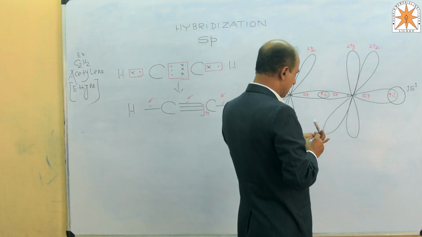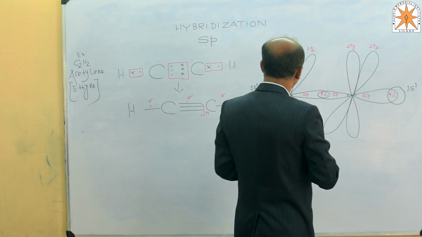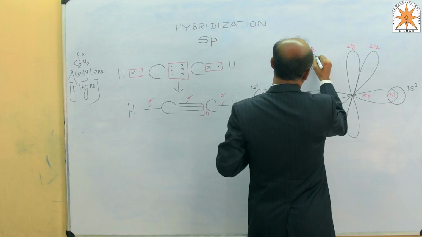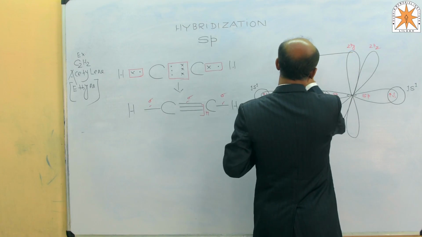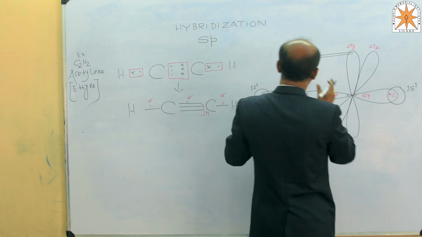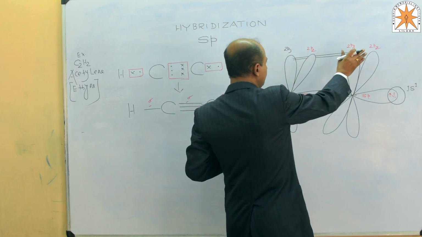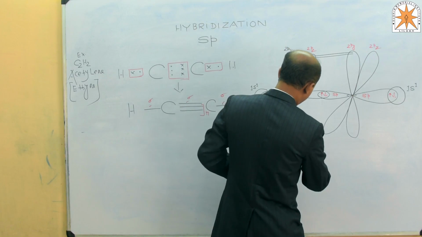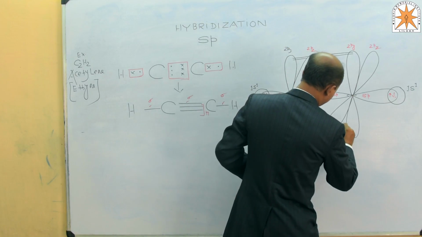So here the overlapping takes place: the 2py of carbon number 1 and the 2py of carbon number 2 get overlapped over here like this,